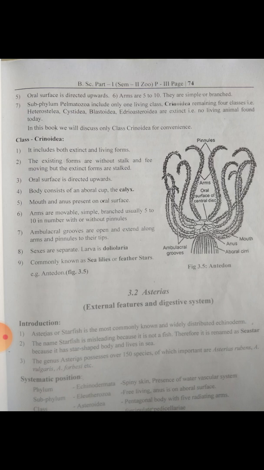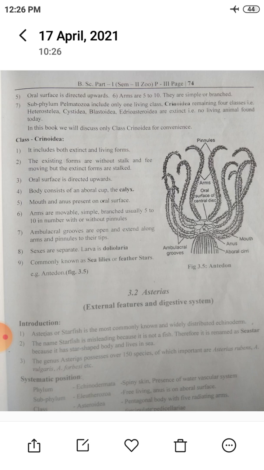Oral surface is directed upwards. Body consists of an aboral cup, that is the calyx. Mouth and anus are present on the oral surface. Then arms are movable, simple or branched, usually 5 to 10 in number, with or without pinnules. Ambulacral grooves are open and extend along the arms and pinnules to their tips, present on the oral surface.